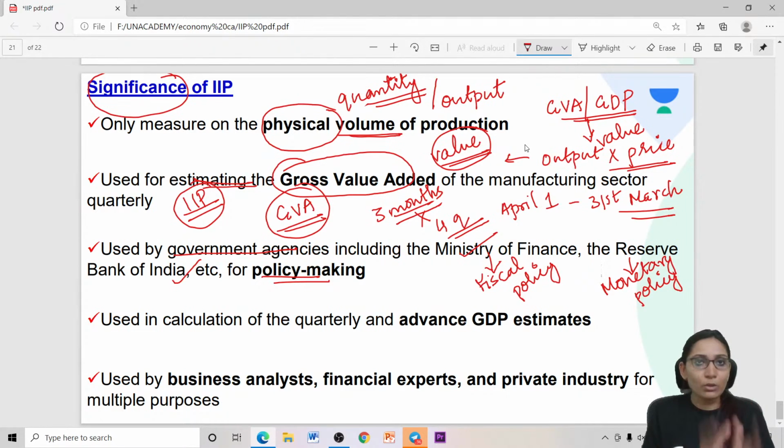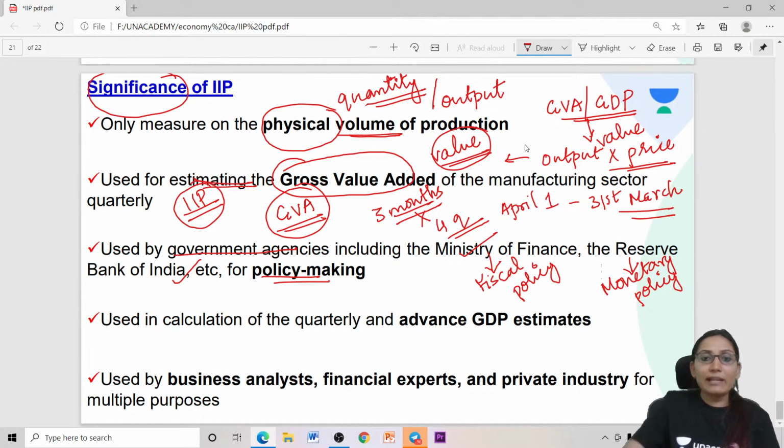Regarding growth of the economy, IIP gives significant data. So IIP provides significant data to the government and to the central bank to undertake policy making, because it gives a picture about the output produced by the manufacturing sector. So that's again very important.